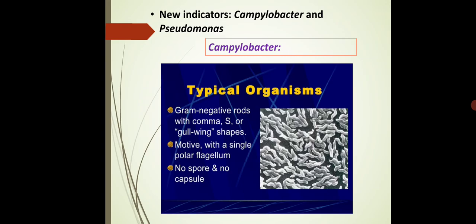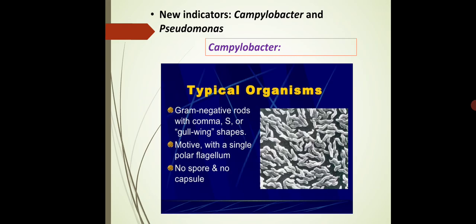We have started with the indicator organisms, and now we are at the end of the indicator organisms. Previously we have discussed E. coli, then Clostridium, Bifidobacterium as indicator organisms.